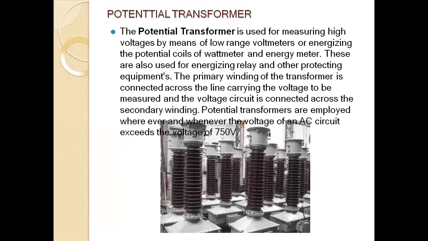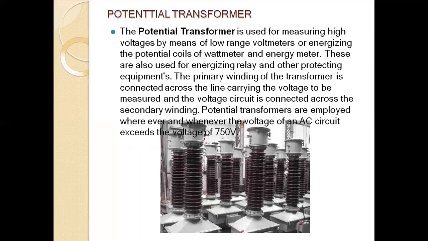Next one is the potential transformer. The potential transformer is used to measure high voltage by use of a low range voltmeter, and for the potential coils of voltmeters and energy meters. These are also used to energize relays and other protective equipment.